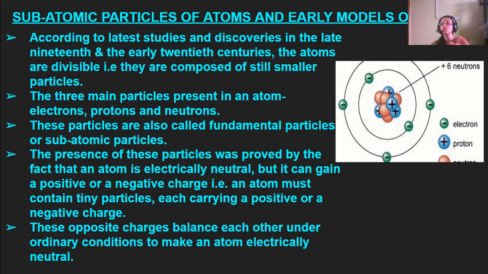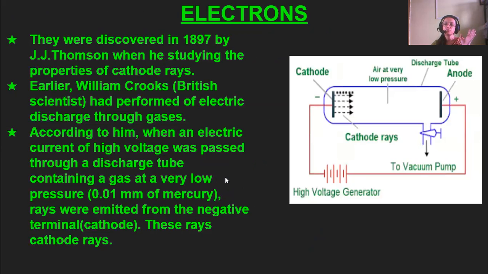See, the particles here, you can see that they have some negative charge as well as some positive charge. It was later proved that the electron has negative charge, and the proton, which stays in the nucleus, has positive charge, but the neutron is neutral in charge. Next we come to electrons.